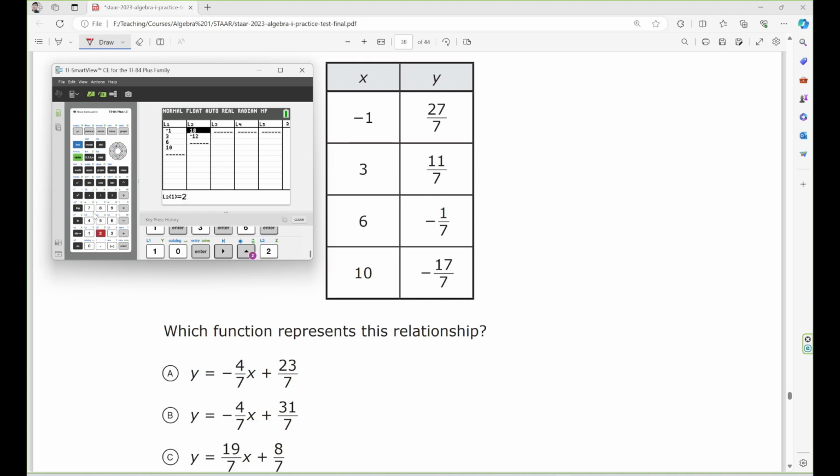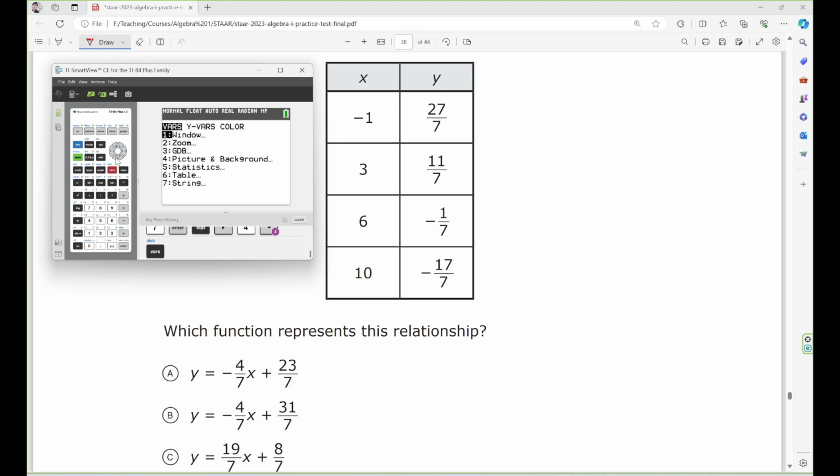L2: 27 over 7, 11 over 7, negative 1 over 7, negative 17 over 7. Alright, hit start again, go to calc, go to number 4, L1, L2, enter. Then go to Y-VARS, function, Y1, calculate, enter.